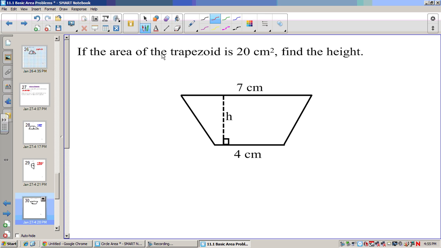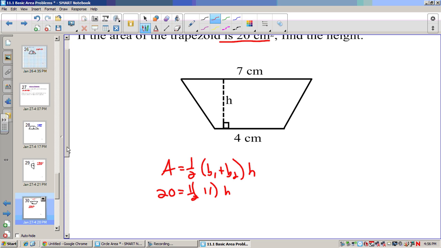Now in this case, this gives us the area is 20. So if area equals 1/2 base 1 plus base 2 times height, we know the area is 20. If we add these together, we get 11, and then we have to multiply it by the height. Well, half of 11 is 5.5. Now we just have to divide 20 by 5.5, and we find out that the height is 3.63 repeating, for the 6th and the 3 repeat. So that's the height of that trapezoid.